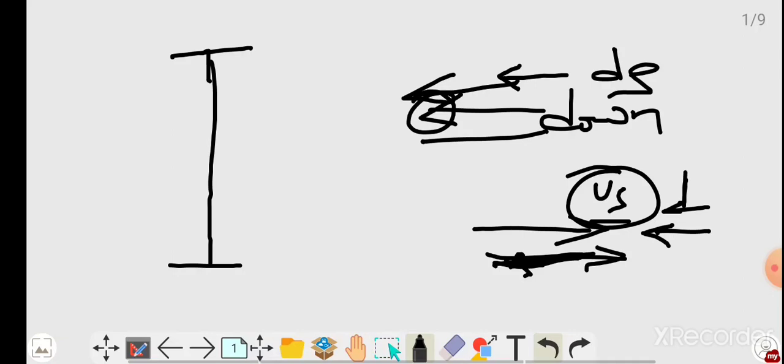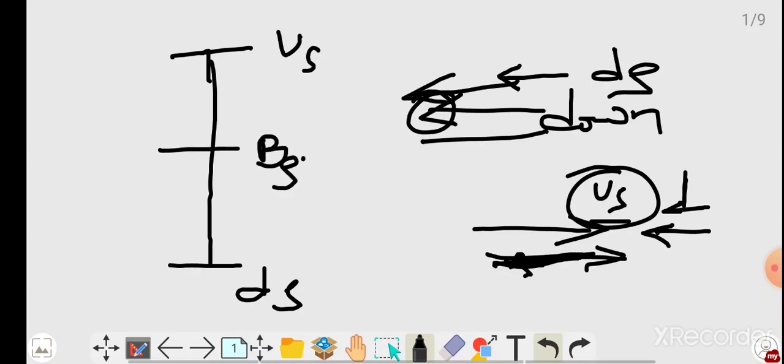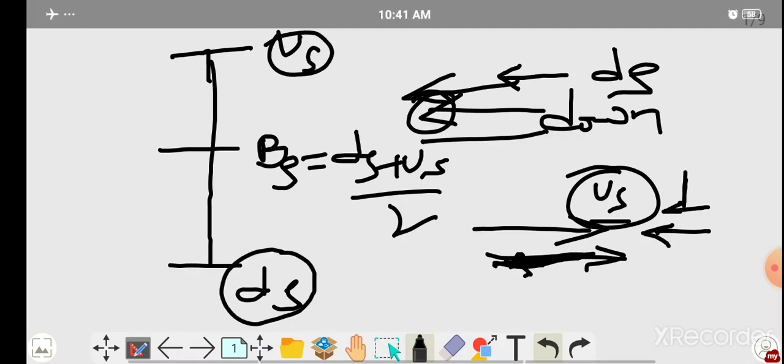I am indicating upstream speed here and downstream speed here, and this is always the boat speed. Boat speed is equal to downstream speed plus upstream speed, divided by 2. Otherwise, you can call this one and this one, divided by 2.